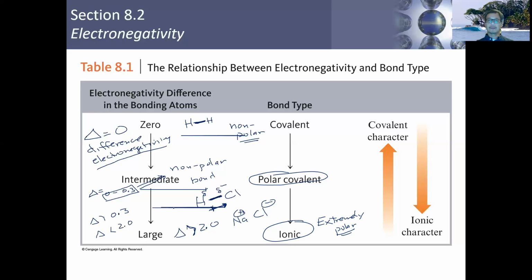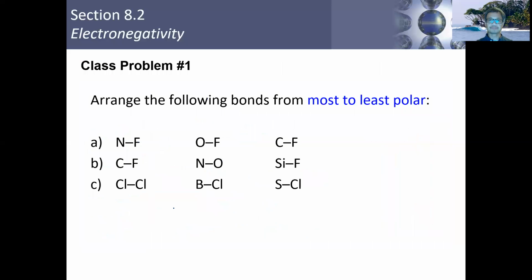So that's a review of where we left off yesterday. But like I said, we don't need the electronegativity values, and in this very first problem you're not given any. So how would you determine the polarity of the bond based on the electronegativity of these atoms? Remember that electronegativity increases as you go up a group and across a period. So the most electronegative atoms will be occupying the upper right-hand corner of the periodic table. So what can we do with that?